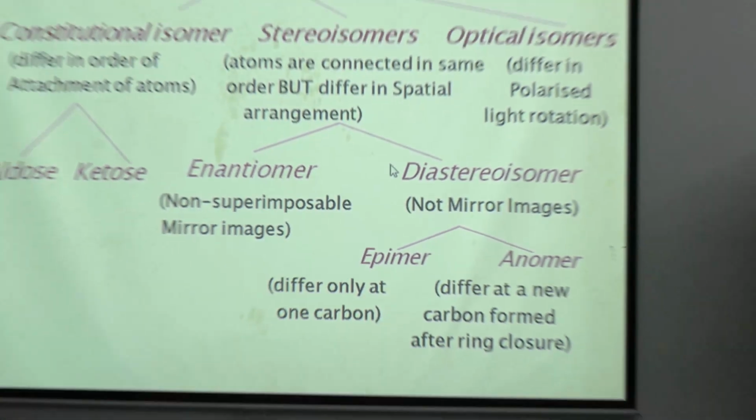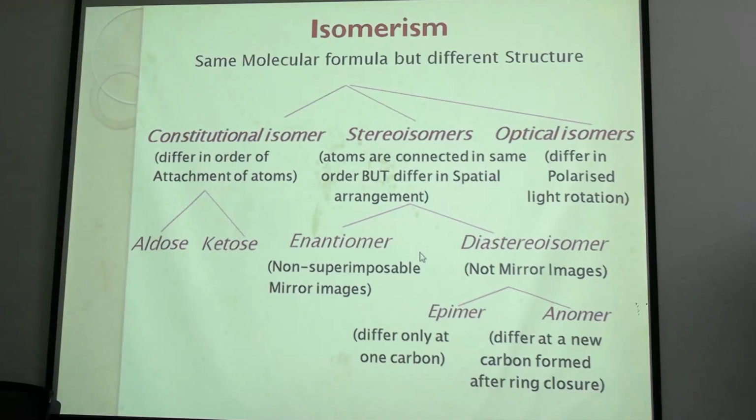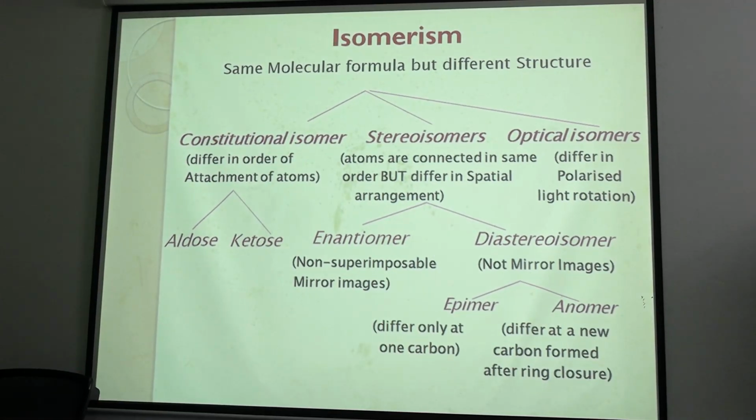But in the case of galactose, C1 has an aldehyde in both cases, but they differ in the spatial arrangement of the C4 group. And that is known as diastereoisomer or enantiomer. What will be enantiomers then? Mirror images, non-superimposable mirror images.